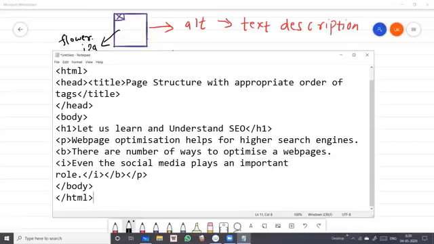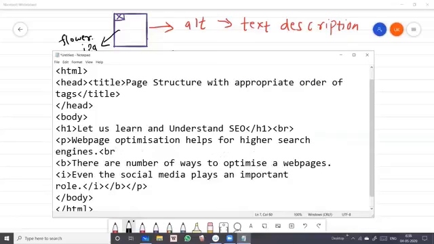But as you can see, I have not used any break tag, so it will come in one line. So to make you understand clearly, I'll use the break tag so that it's visible properly how these tags are working.